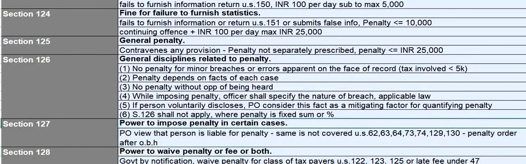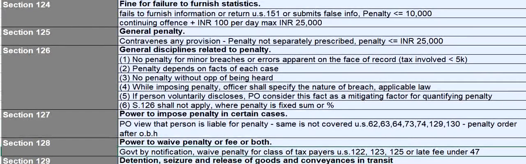Power to impose penalty in certain cases. If the proper officer is of the view that the person is liable for penalty and the same is not covered under section 62, 63, 64, 73, 74, 129 detention and 130 confiscation, then the penalty order will be passed after giving opportunity of being heard. Section 128, power to waive penalty or fee or both. Government by notification may waive penalty for a class of taxpayers under section 122, 123, 125 or late fee under 47.